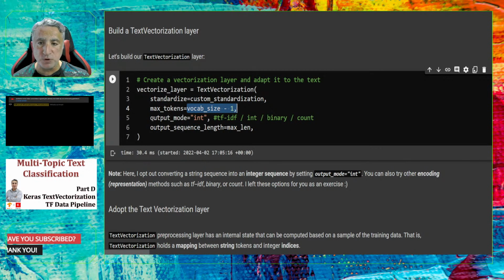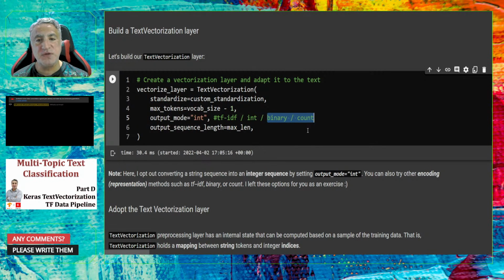And the third important parameter is output mode. The text vectorization layer takes a text as input and converts this text into a vector format. But there are different kinds of vectors that it can generate. These are using the TF-IDF value of the tokens, or using the vocabulary's index value as an integer, or binary or count values.